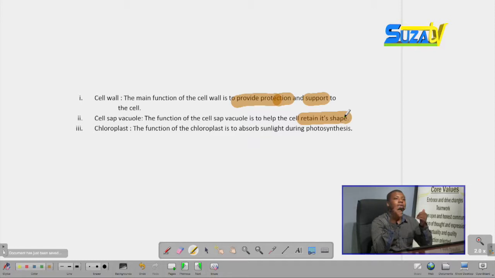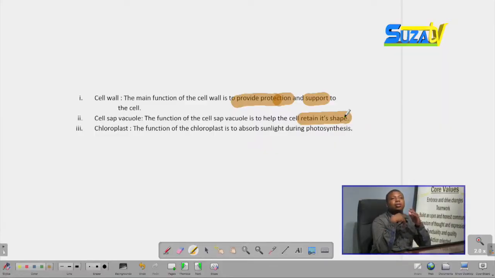Well, as we all know, the cell wall itself provides pressure, which is forced inwards. So the cell sap vacuole exerts pressure outwards to counter the pressure exerted inwards by the cell wall. Every time it exerts its pressure, it helps to keep the cell in shape and not be broken down by the cell wall. The pressure by the cell wall, if left, would destroy the cell.